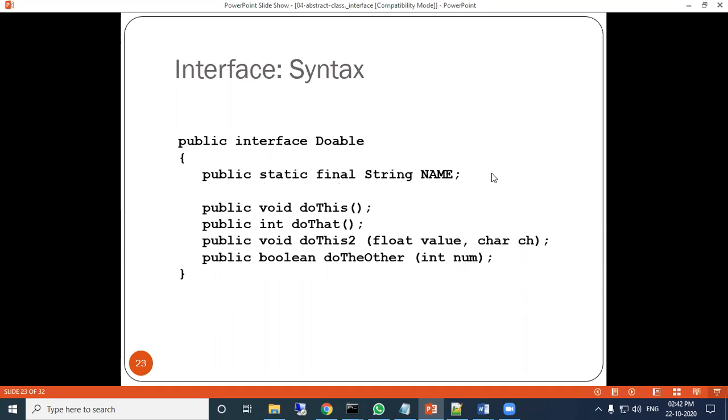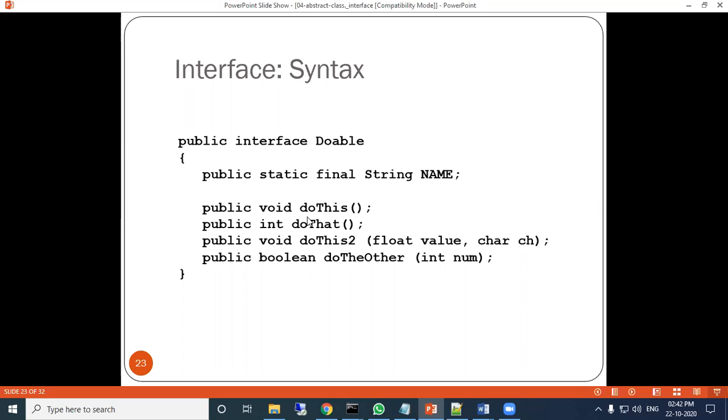That means name is a String type data, initialized to null. Static means it is shared by all the objects of this reference.